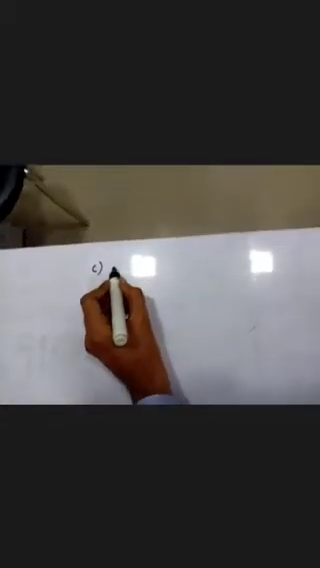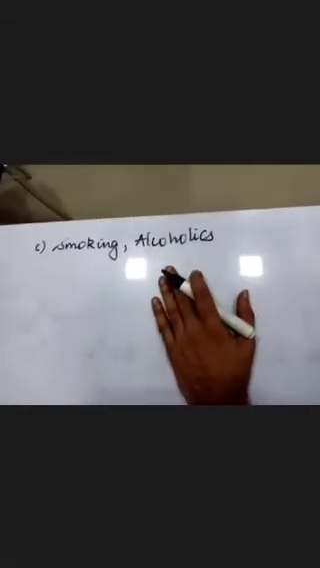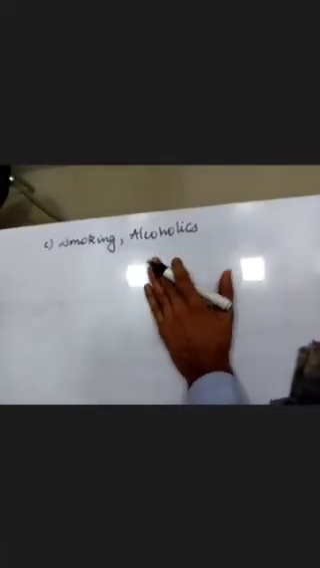Then other than that, people who have addictions, smokers, alcoholics. Smokers and alcoholics are known to have constipation. They are known to have hyperacidity. They are known to have irritable bowel syndrome. Addiction is really, really bad.